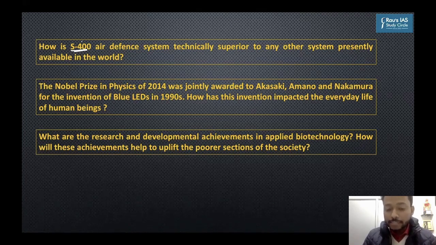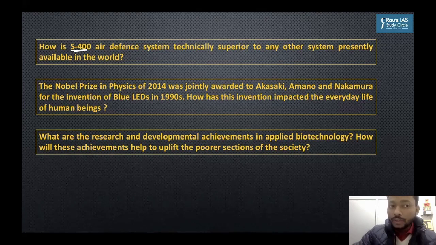But this question has been asked in the paper from the Science and Technology section, because they have been asked to discuss technology rather than the international relation implication or the significance of the missile defense system for India. The question was, how is the S-400 air defense system technically superior to other defense systems that are available in the world?